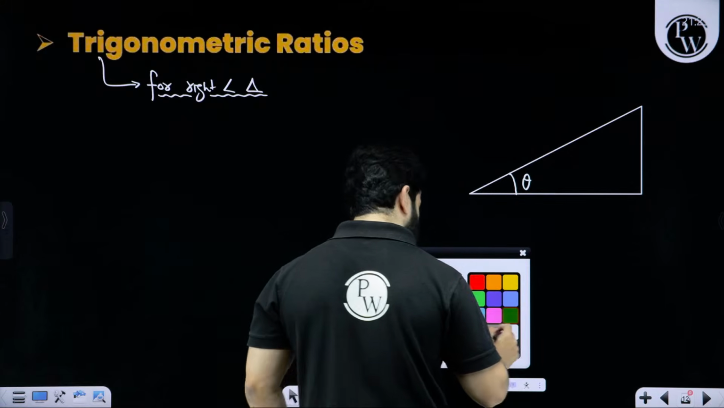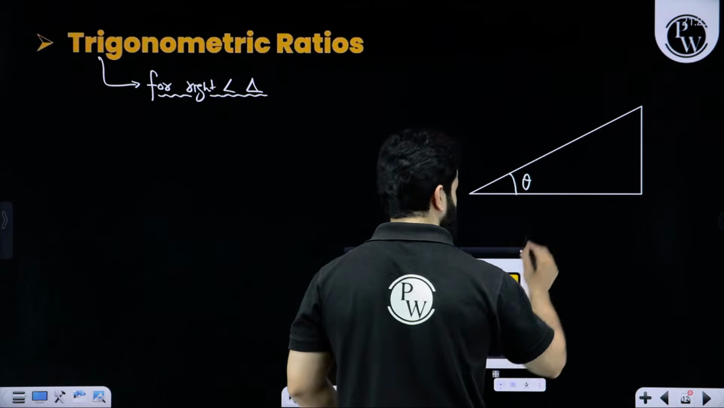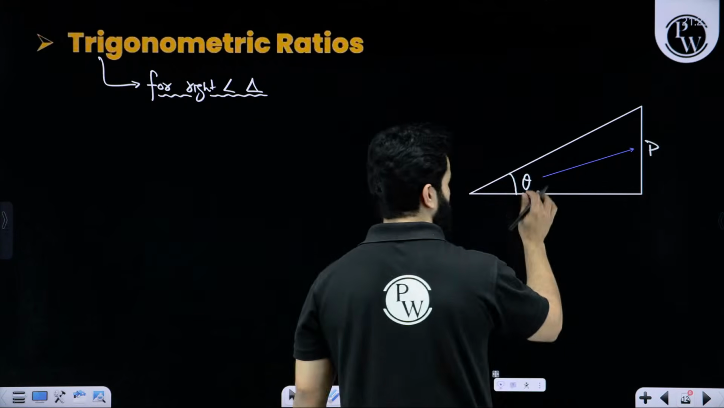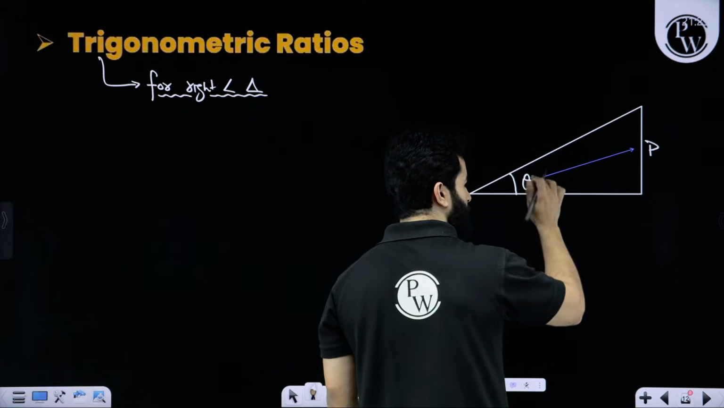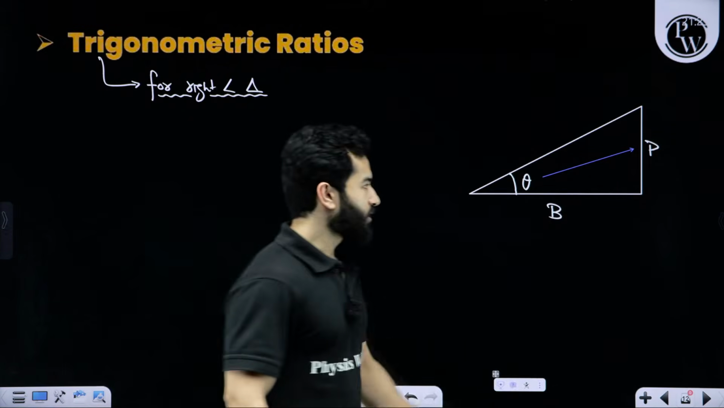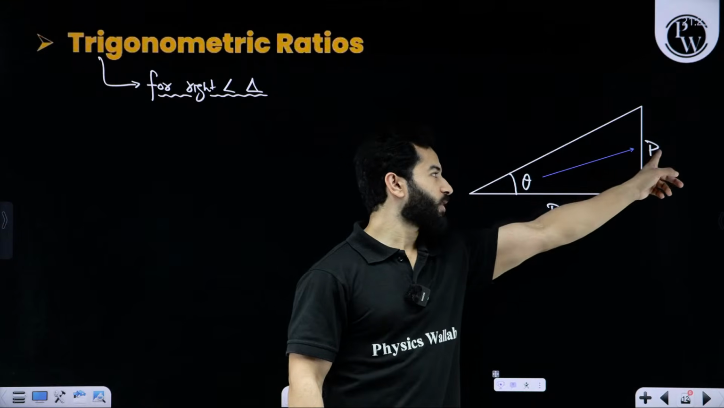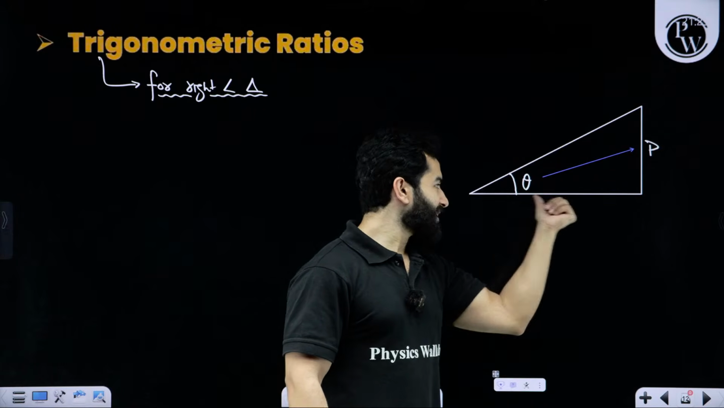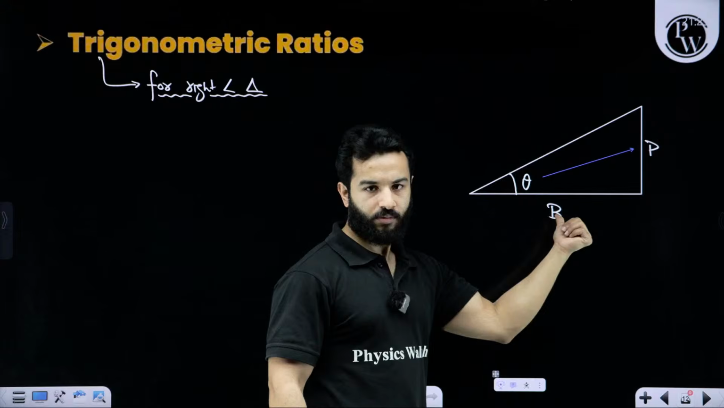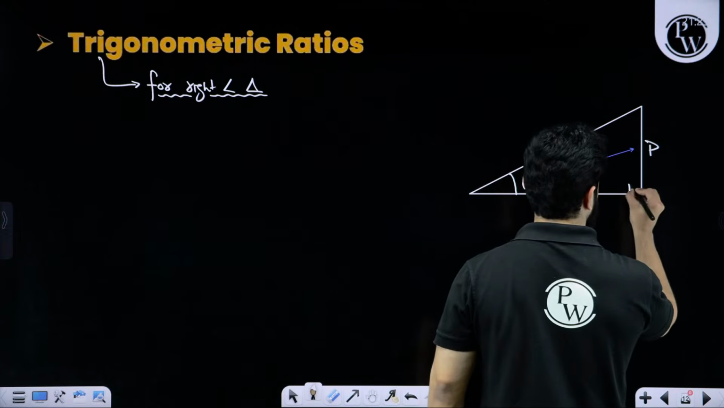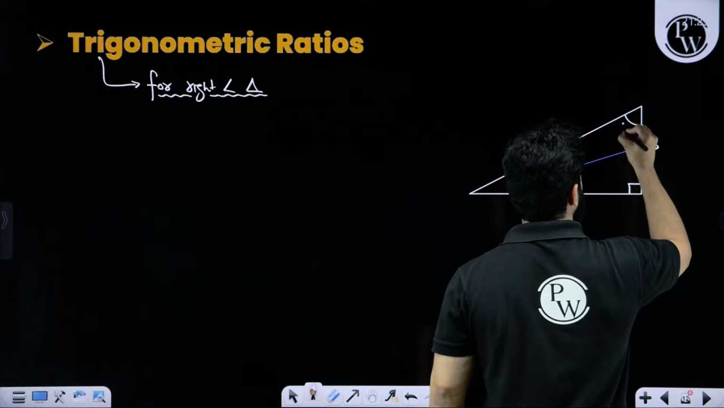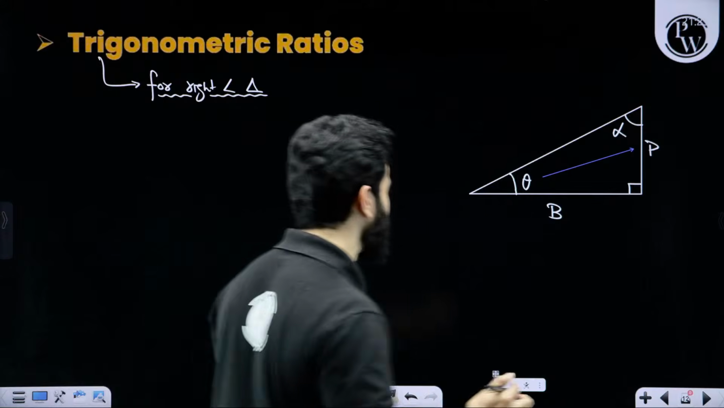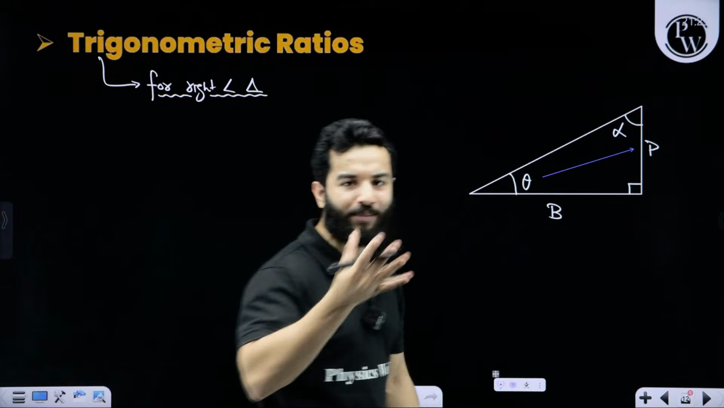The side which is opposite to this theta is known as perpendicular. The side adjacent to this theta is known as base. This is 90 degree. And always remember, let's suppose this is alpha. So alpha and theta are complementary. You can also write alpha equals 90 minus theta.